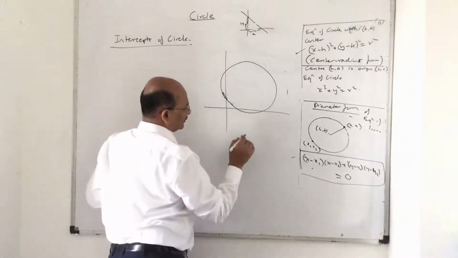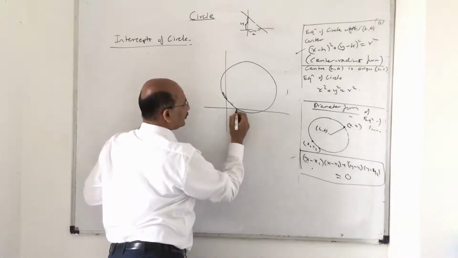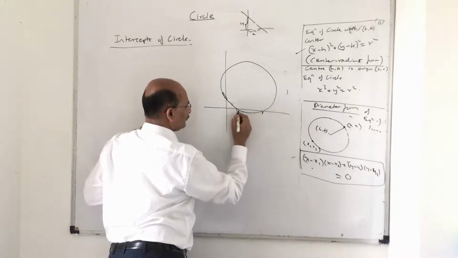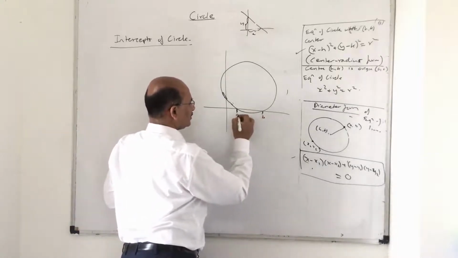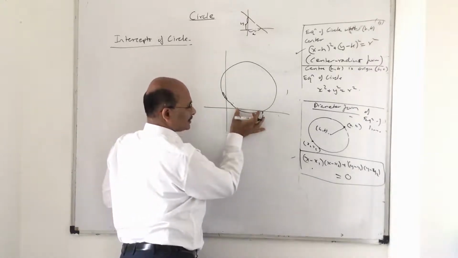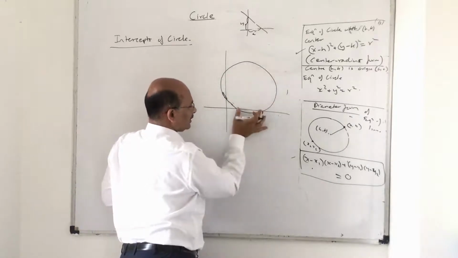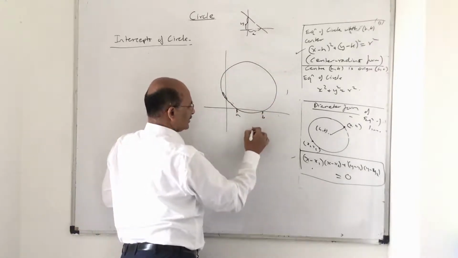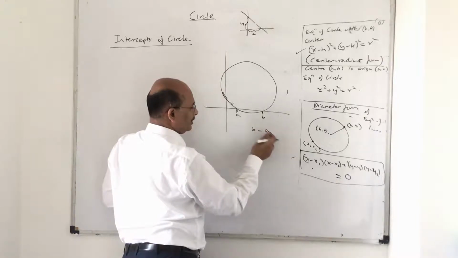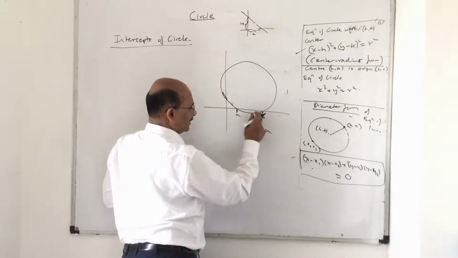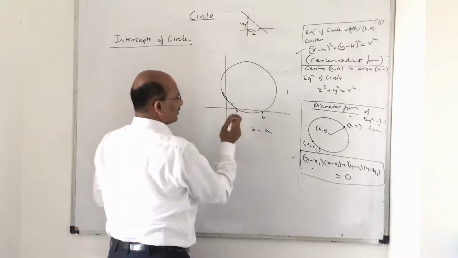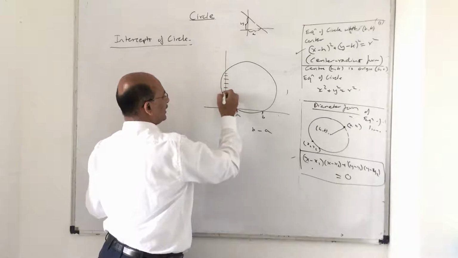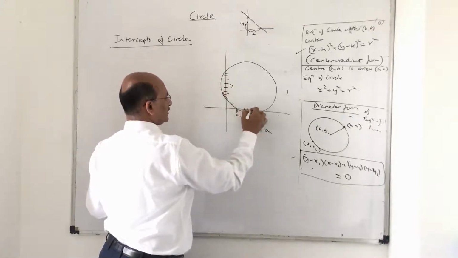Now, what is the x-intercept? Please understand, there is one point over here and another point over here. If this is B and this is A, then the x-intercept, on the x-axis, where the circle cuts the chord, is the magnitude difference between B and A. From 0 to B, subtract 0 to A, you get this distance. Similarly, here this is called the y-intercept and this is called the x-intercept.